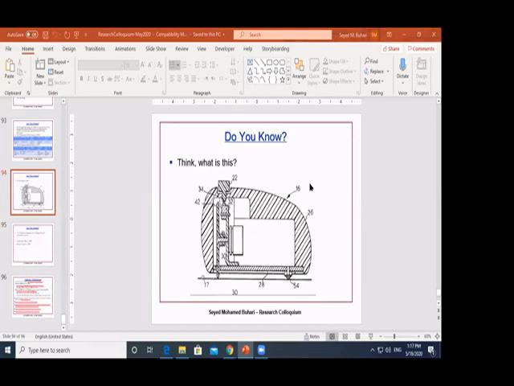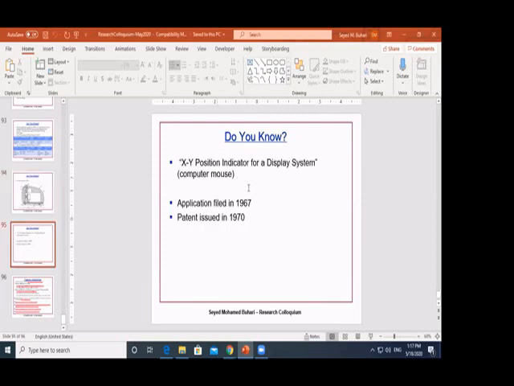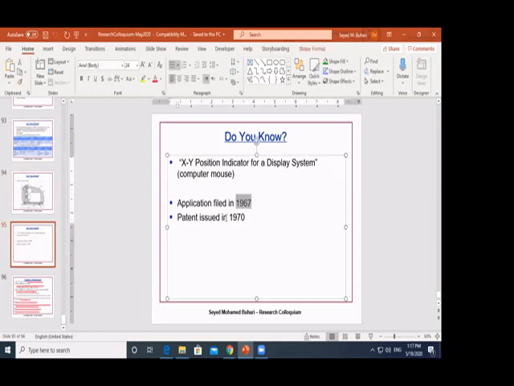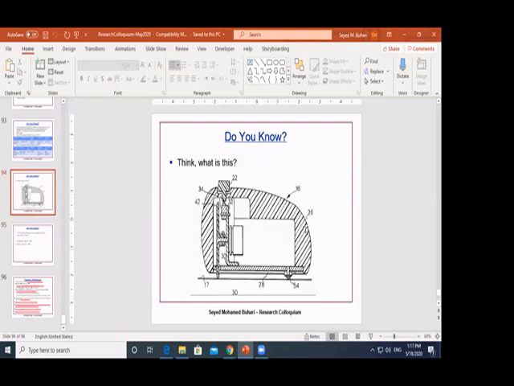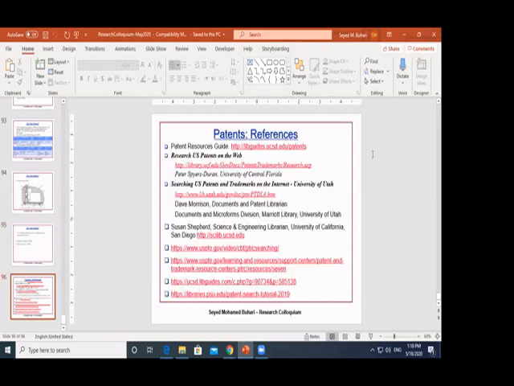You know, what is this? This is our famous mouse. This is our mouse, the mouse we are using right now. It was applied in 1967, patented in 1970. This is a figure from the patent of the mouse. Okay, now if you think from the perspective of the mouse, you will know. So this is how some parts of a patent look like. Right? And here are some references.